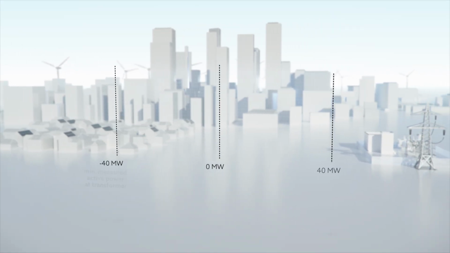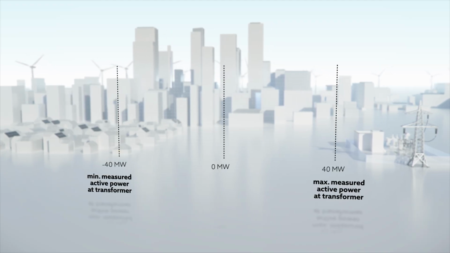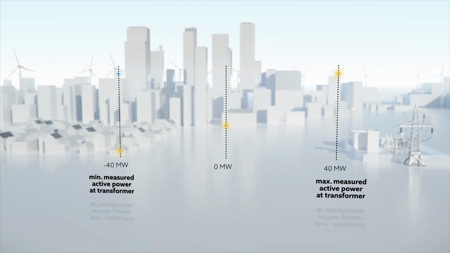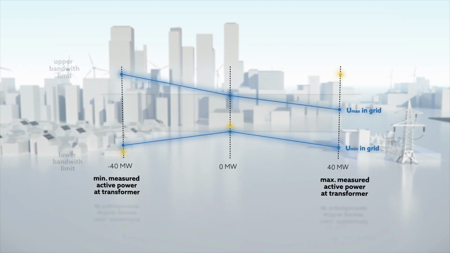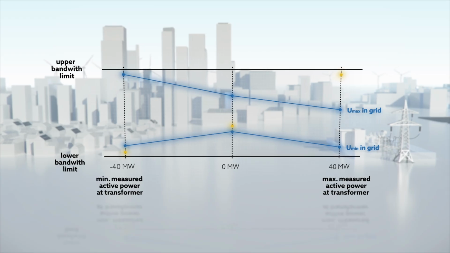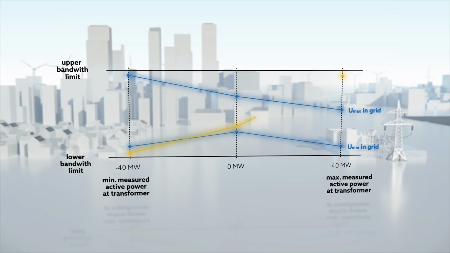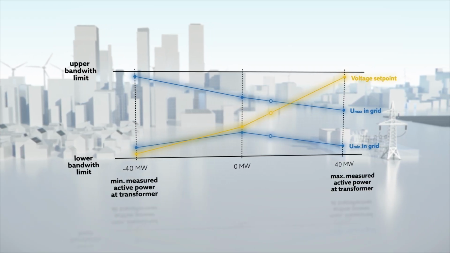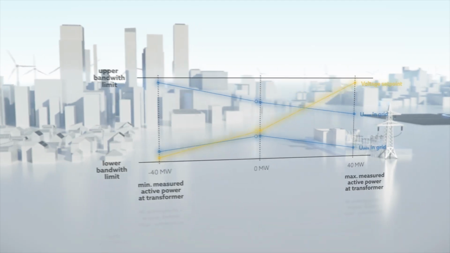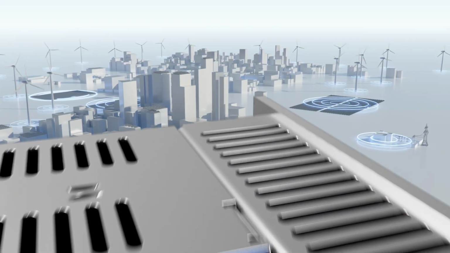It considers extreme scenarios with minimum and maximum active power at the transformer. For these scenarios, set points are defined that ensure the voltage at all points in the grid remains within the permissible tolerance band. Based on this, Tapcon automatically and continuously selects the optimal set point, depending on the active power currently measured. The result? More stability in the grid and more time for grid expansion.